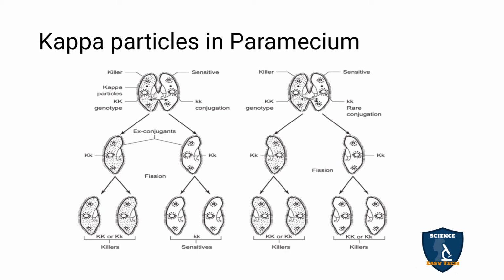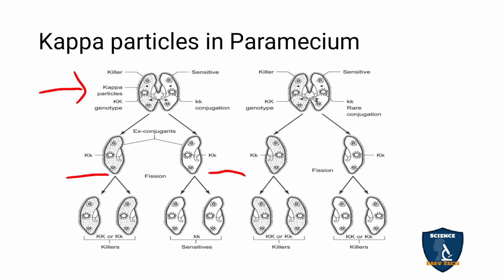So capital K is killer and small k is sensitive to that. What we are going to see is, first they are going to conjugate, that is, both Paramecia are fused, and now the nucleus is transferred. One of the Paramecia contains K, kappa particles, and the other one is small k, that is, no kappa particles, they are sensitive. So after conjugation, this Paramecium contains capital K, small k, and here also capital K, small k.